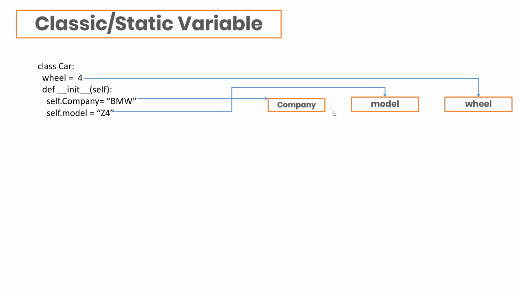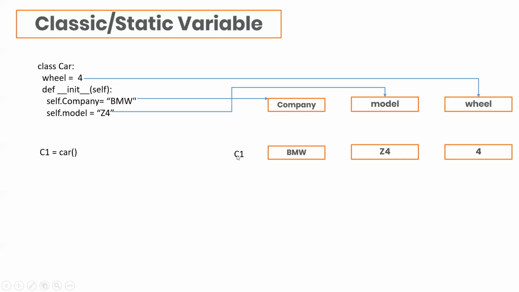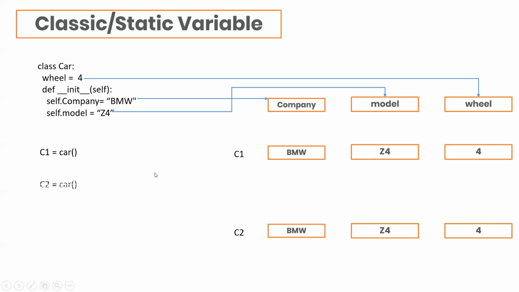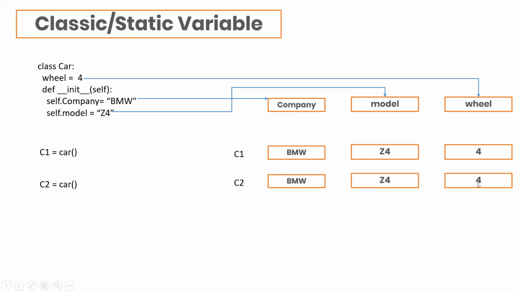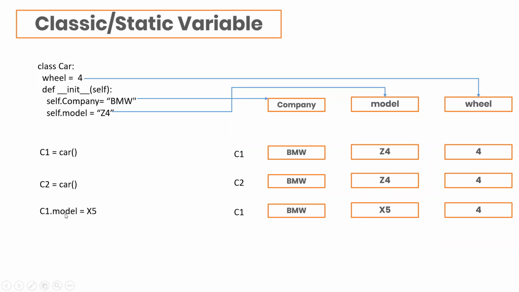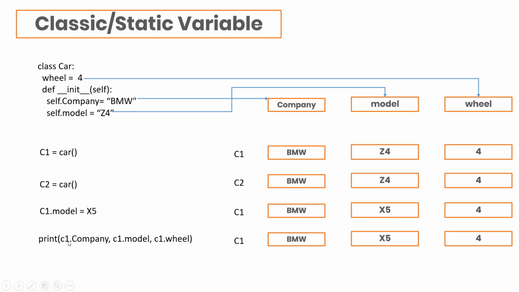Just see this. Let me close the chat window once. Now C1.car has 3 parameters, that is BMW, Z4, and wheels are 4. C2 also has BMW, Z4 and 4. Now if we update the wheel parameter, see, it is defined outside the init function. We have changed the C1 dot model, it turns X5. Then we print out the C1 company, C1 model and C1 wheel. What will it be? BMW, X5 and 4. So this 4 never changes.